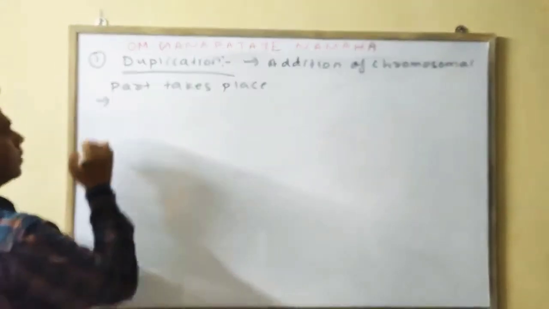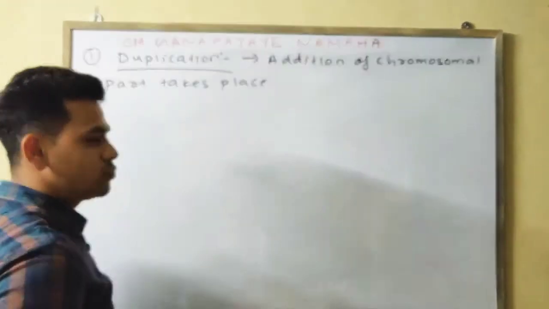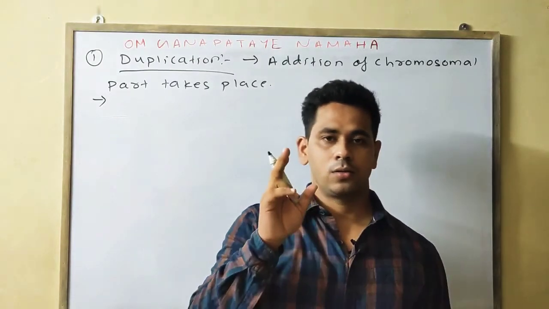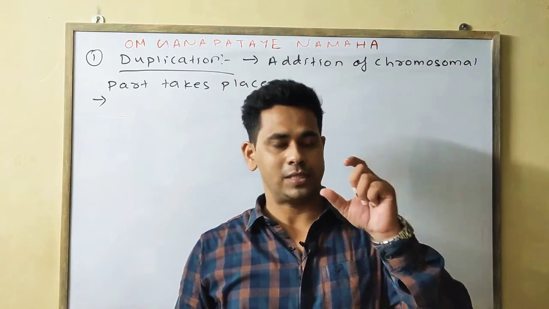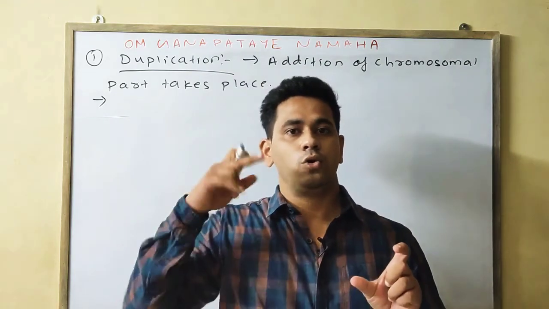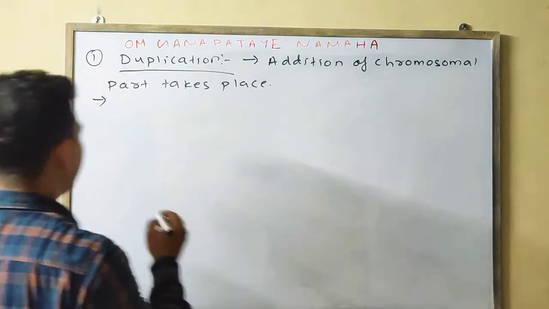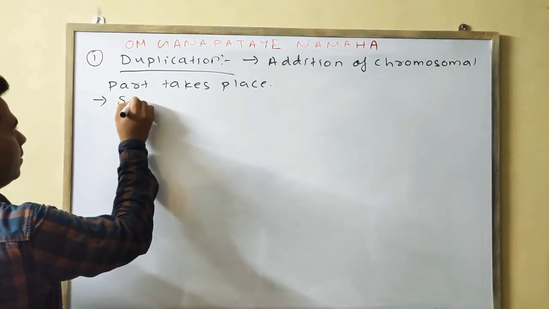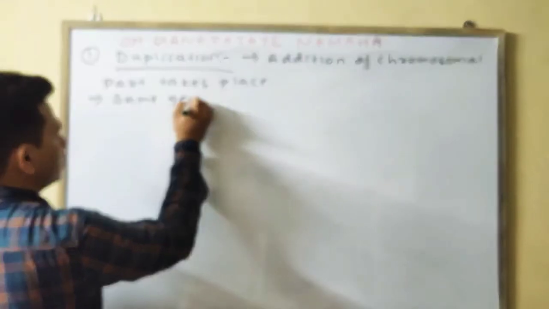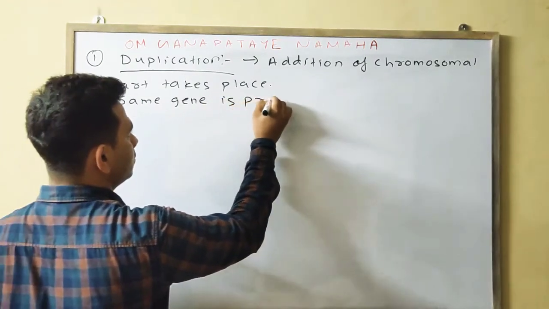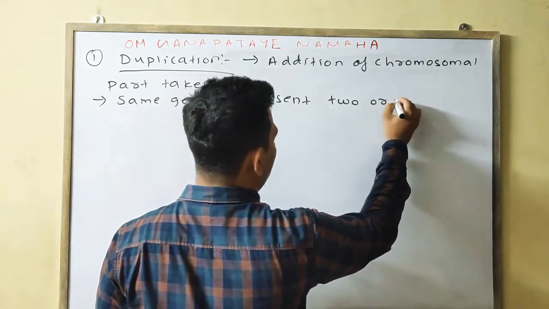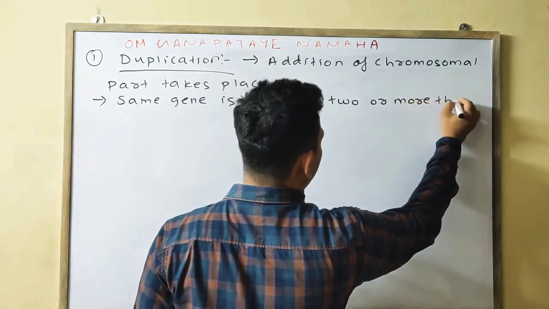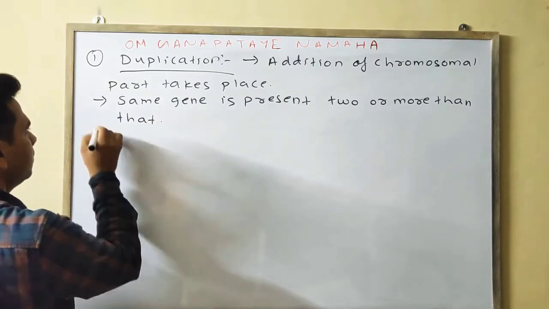Okay. In this, what happens? The same part of the chromosomes, or we can say the same gene, is present two or more than two times. Same gene is present two or more than that. Okay.